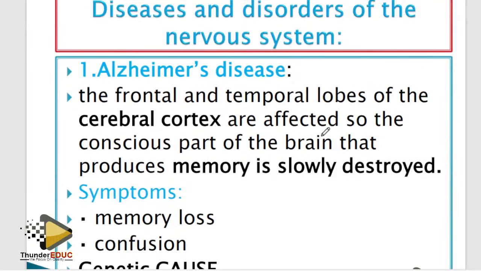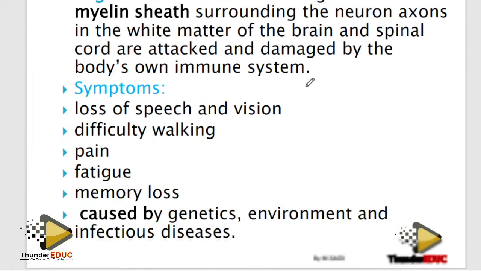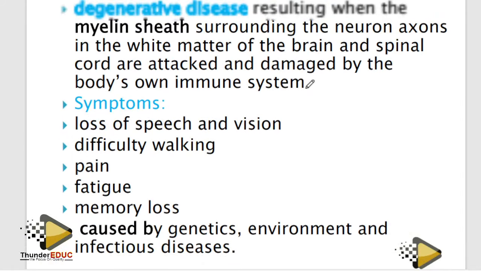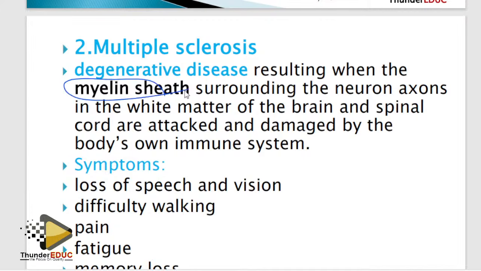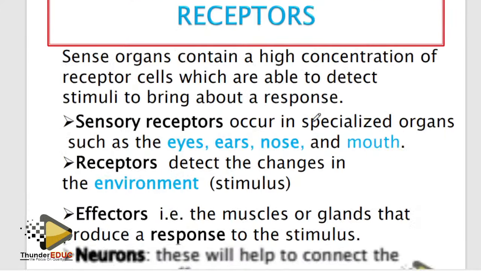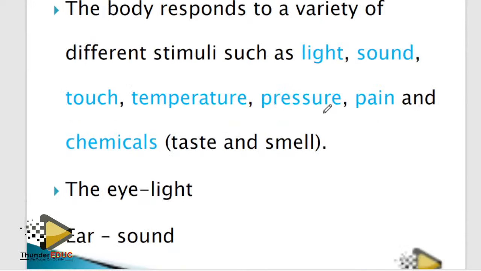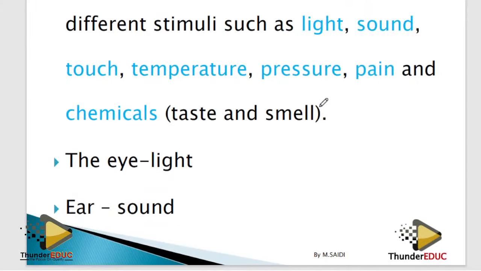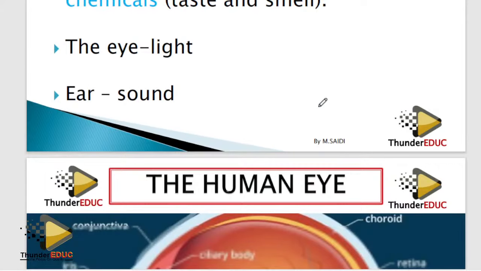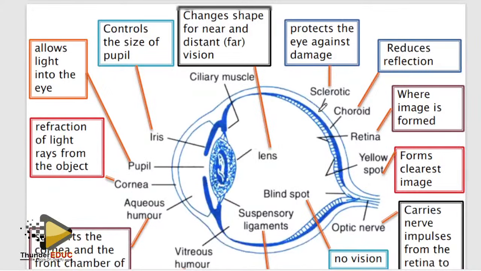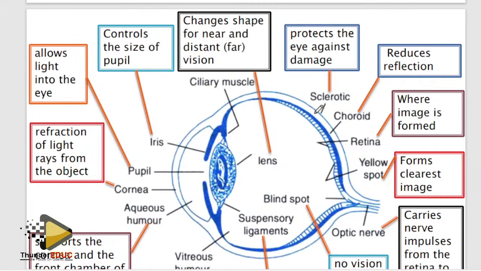Alzheimer's disease, we like it, and multiple sclerosis in objectives. For Alzheimer's disease, you have to know what is destroyed. Basically, it is the brain. For multiple sclerosis, what is destroyed is the myelin sheath, degeneration of the myelin sheath. Sometimes you call it a degenerative disease. Done. Then let's go to the receptors, eye and ear. Here is a simple thing, guys. What do we talk about here? Function part, function part, function part.